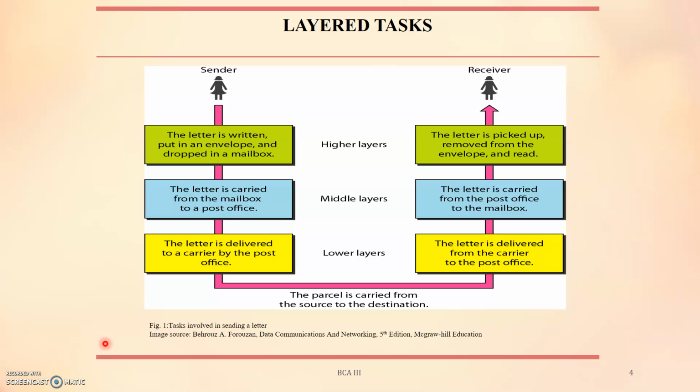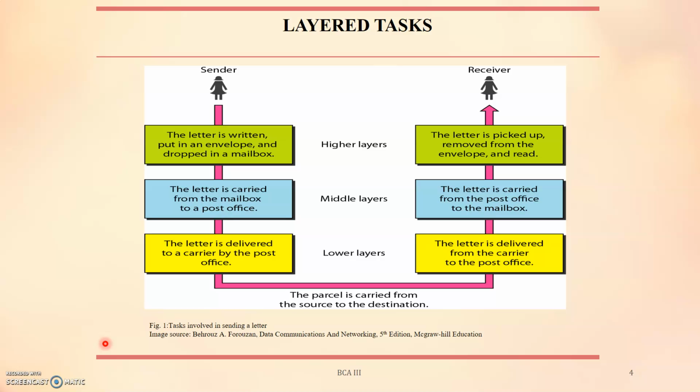So the task of sending an email can be broken into several tasks, and each is performed by a separate software package. Each piece of software uses the services of another software package to do its job. At the lowest layer, a set of signals is there, as we discussed in the previous classes, like analog signals and digital signals, and these signals are sent from the source computer to the destination computer. In this video, we discuss this layered task, how this task happens.